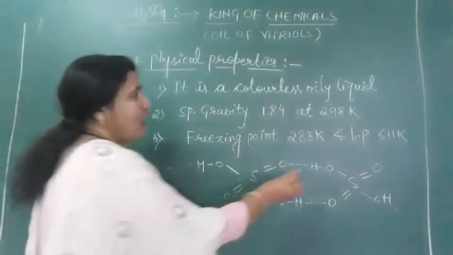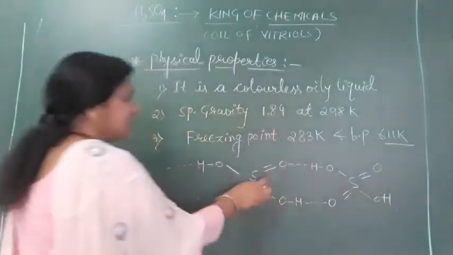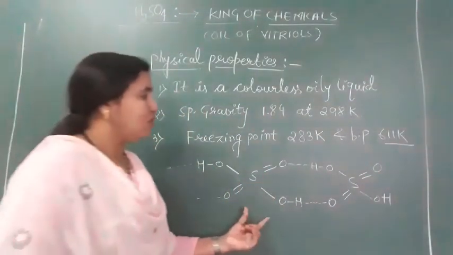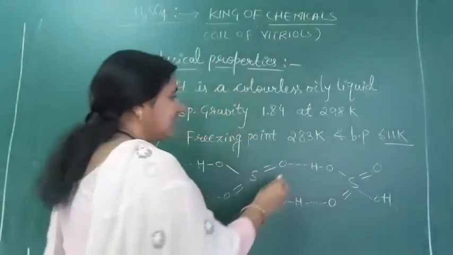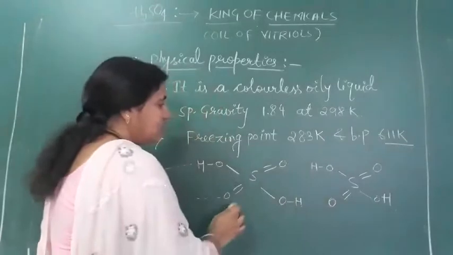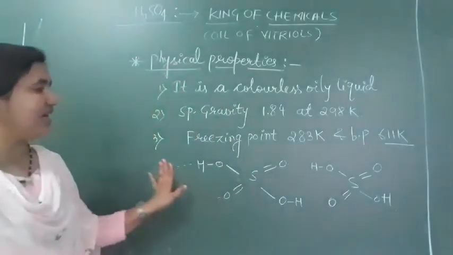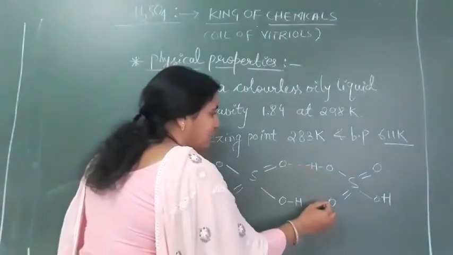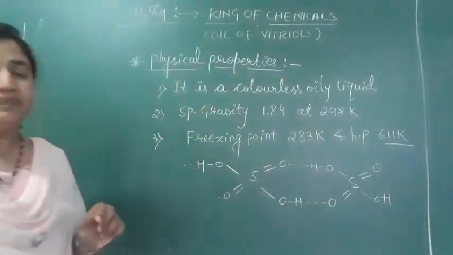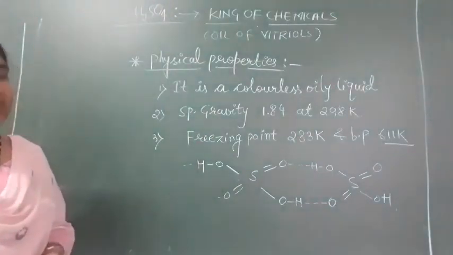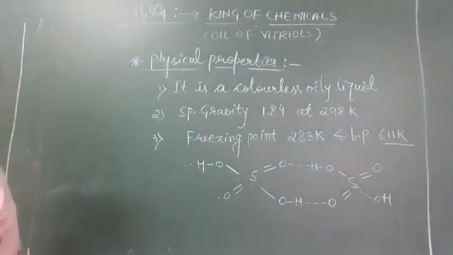Why does it have such a high boiling point? Due to the presence of intermolecular hydrogen bonding. In between two molecules of sulfuric acid, there is intermolecular hydrogen bonding. Look at this, these are two molecules of sulfuric acid. Here we have intermolecular hydrogen bonding. That's why it has a high boiling point. So these are the physical properties of sulfuric acid.